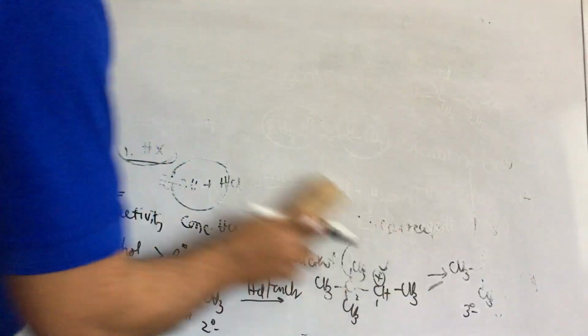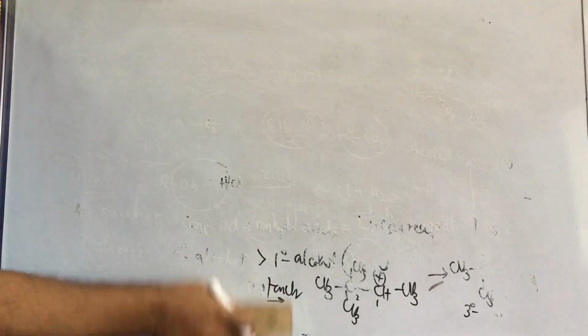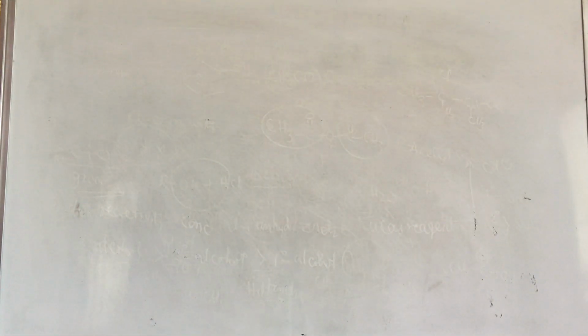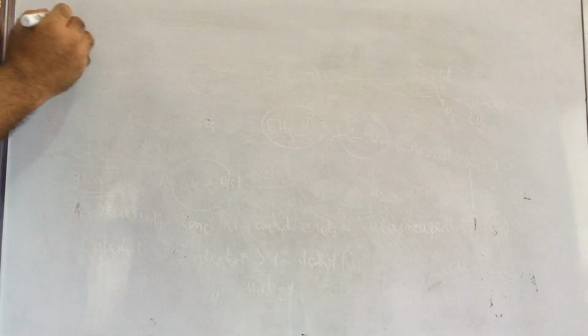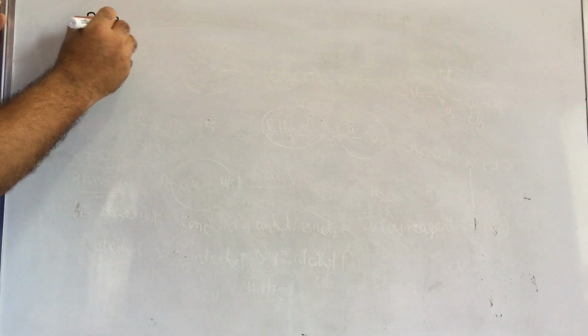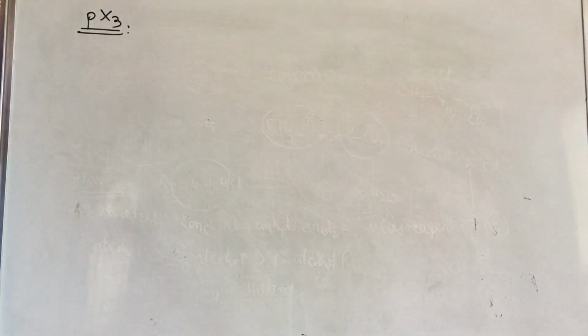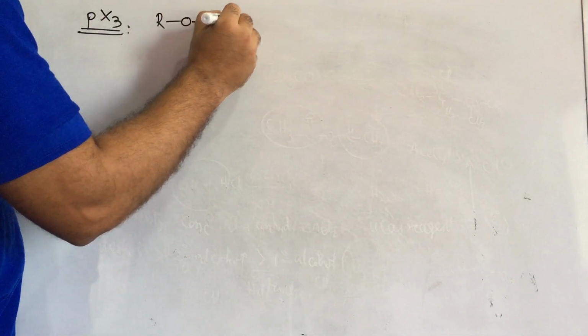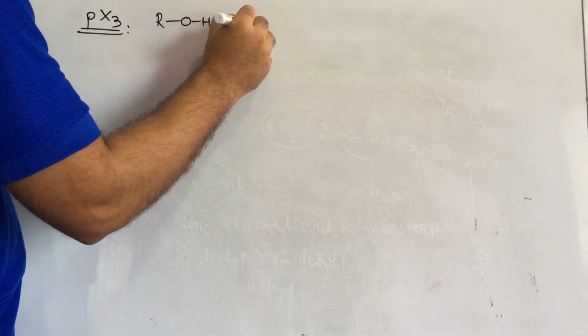Think about that. And next, the reaction with phosphorus trihalides. For example, I am writing here PX3. Alcohol reacts with PBr3, consider now.